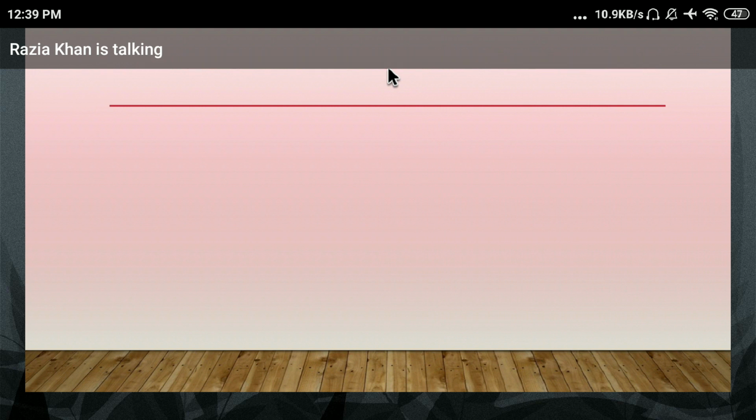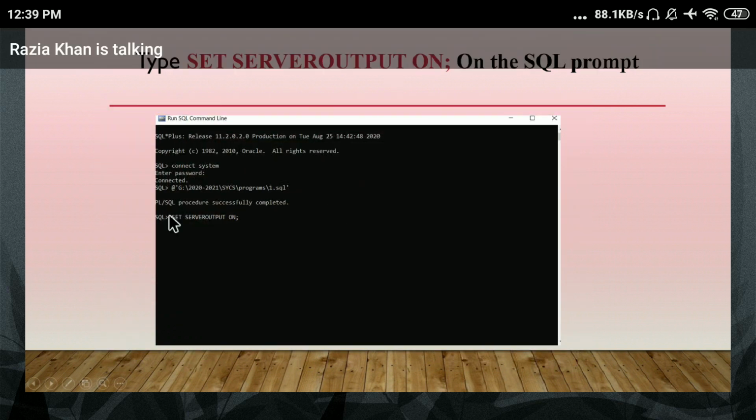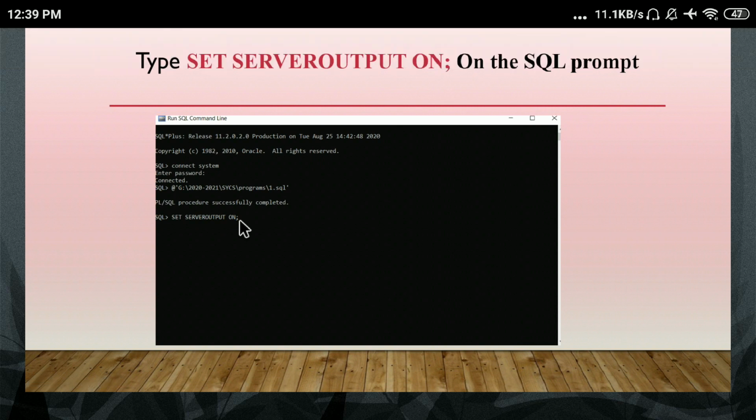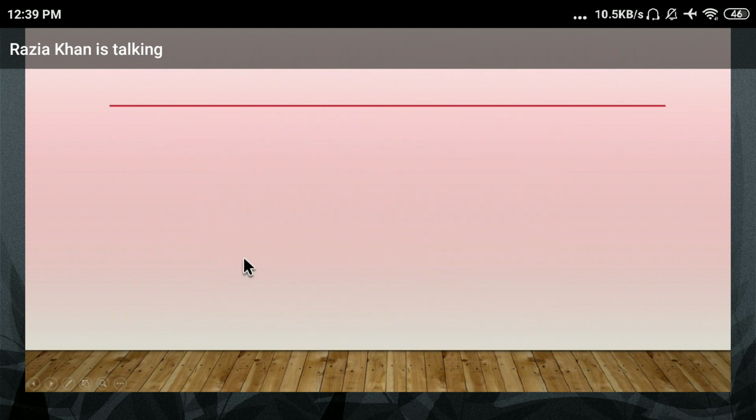Just check the next step. When you type, you have to type it like this: set serveroutput on, with a semicolon. Because this is a statement, you have to end it with a semicolon. Yes, Piyush. Okay, set serveroutput on, and just check the output.